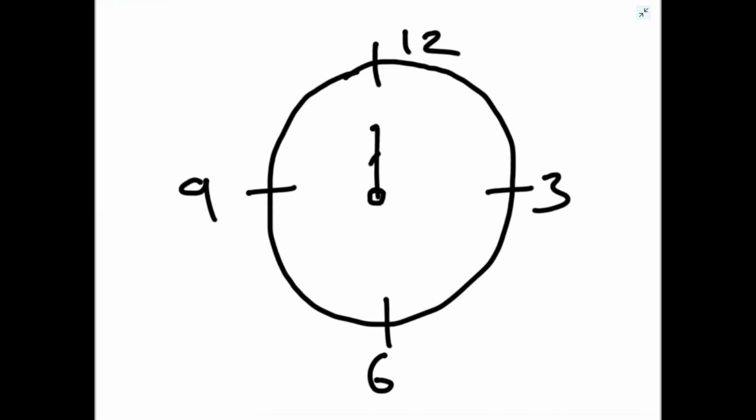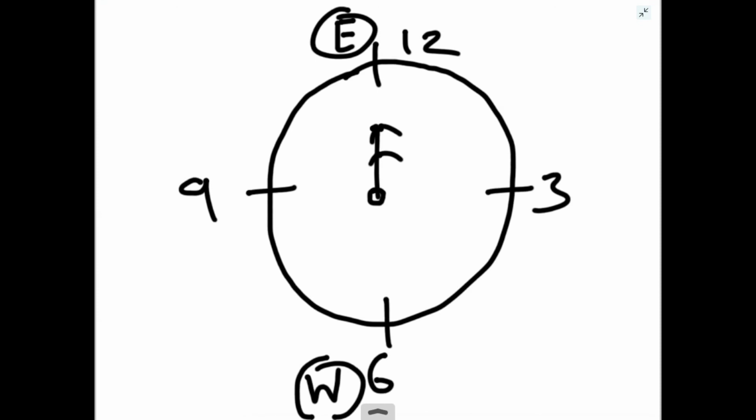At 12 p.m. both the hands are in the same direction, and this direction is east. So the opposite of east will be west. So east and west are marked. Now we have to mark north and south along with this clock.